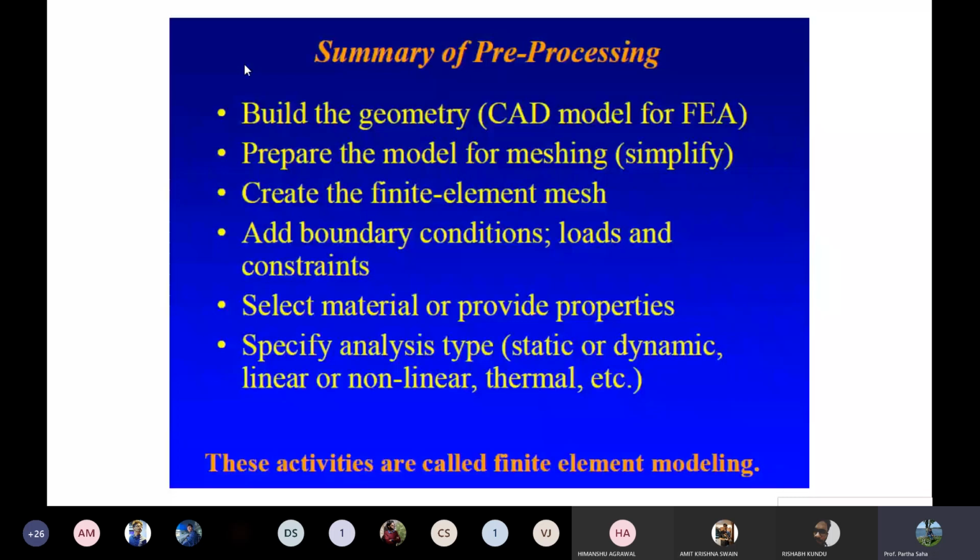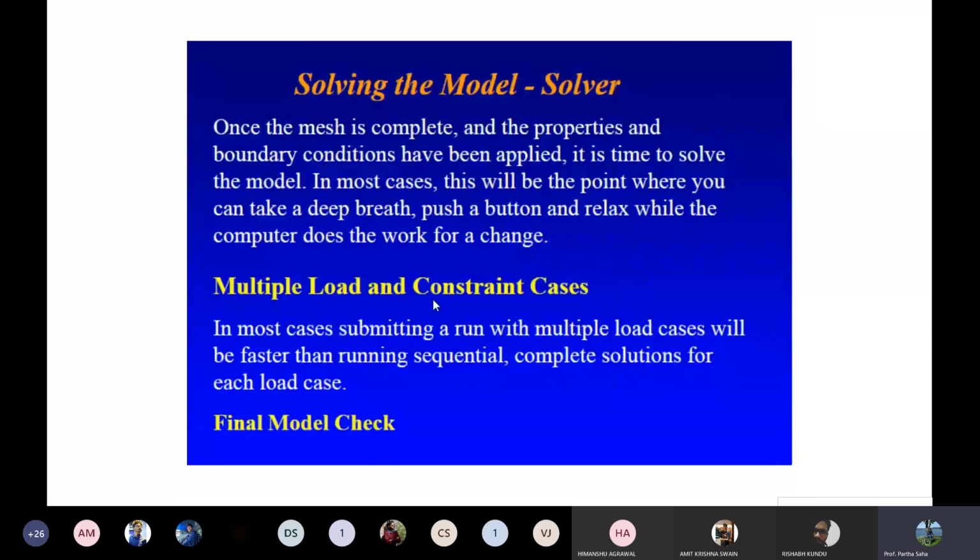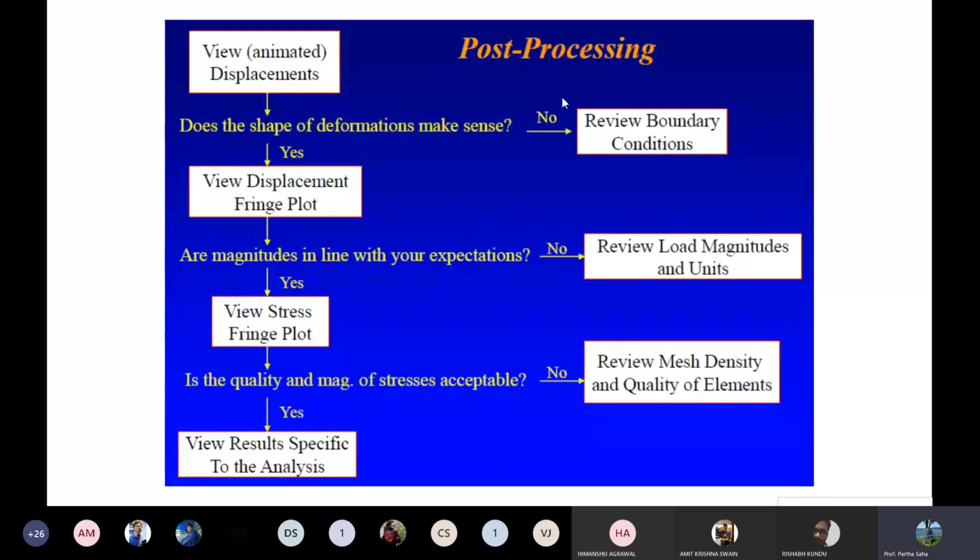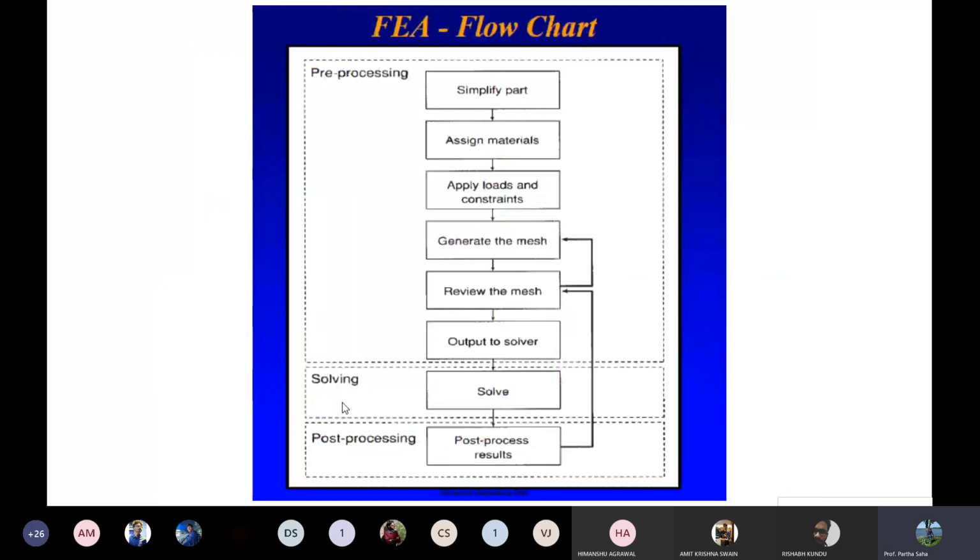So these are the initial setup, and then you go to the solver. Solver means you apply some load and constraints. So you give the boundary conditions, right? Then you go to the solver, apply the constraints, and then you solve. In post-processing, review the boundary conditions, review the load and magnitude, review the mesh density and quality, and then you solve it.